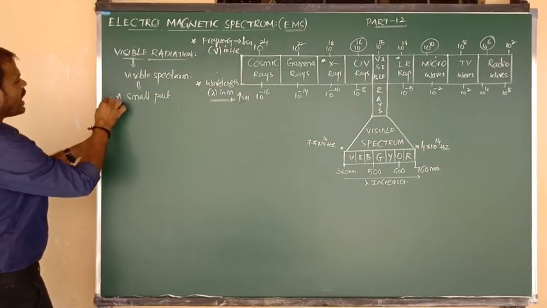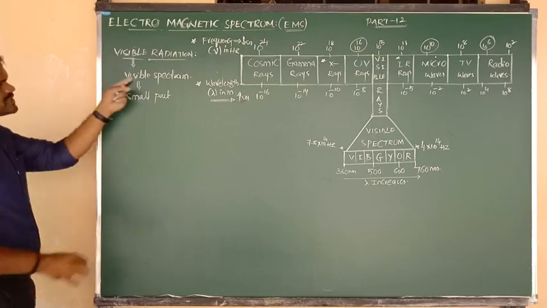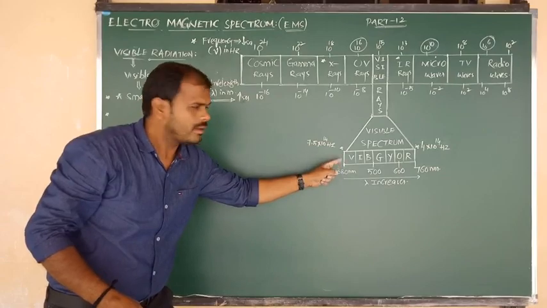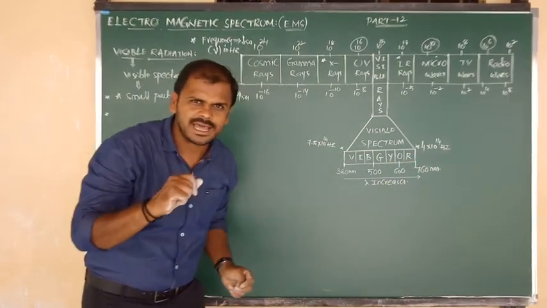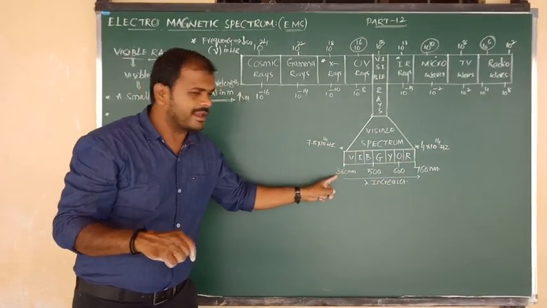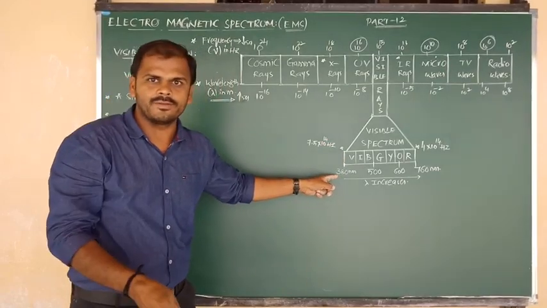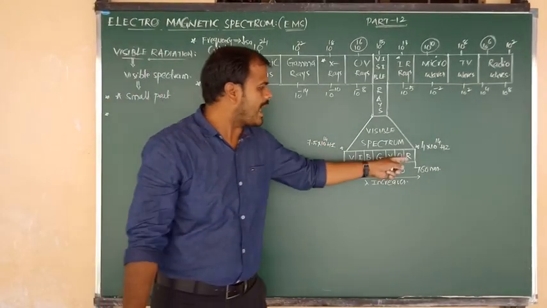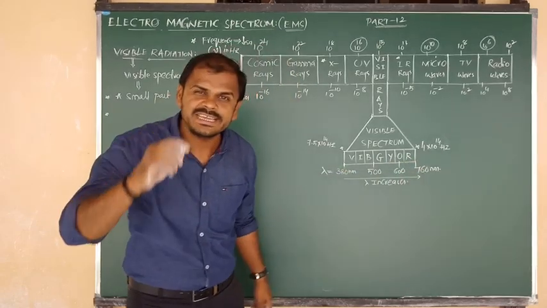Next point: the visible spectrum contains the wavelengths from violet to red. 7 colors are there. Violet light has a wavelength of 380 nanometer, and red light has 760 nanometer.